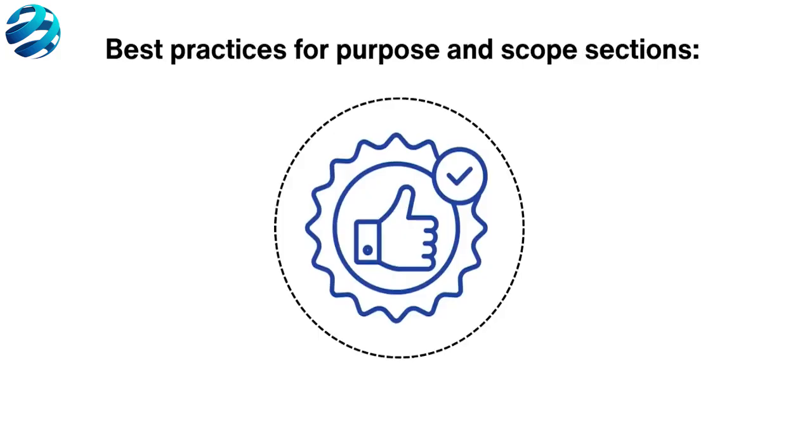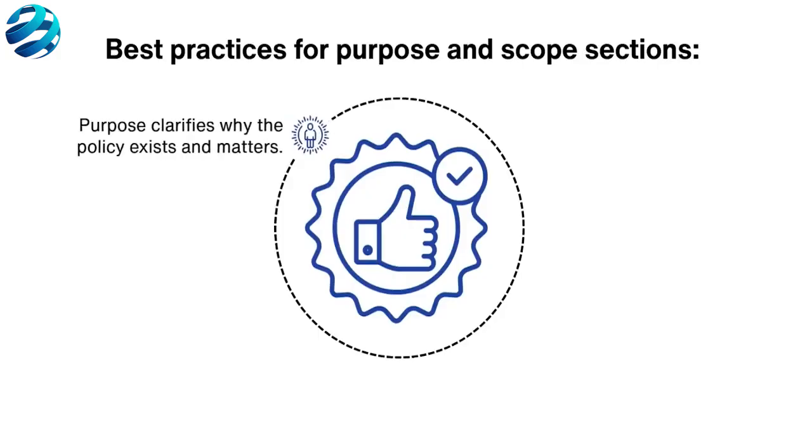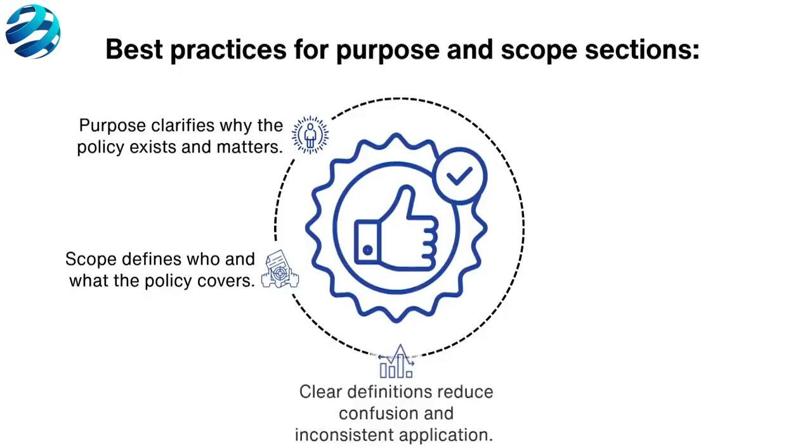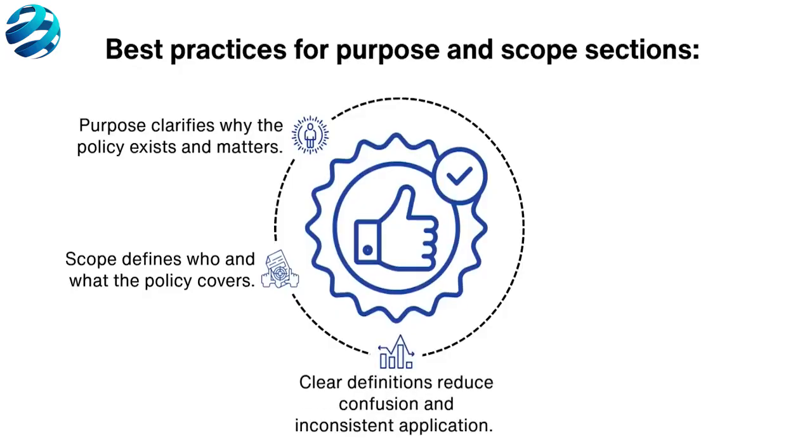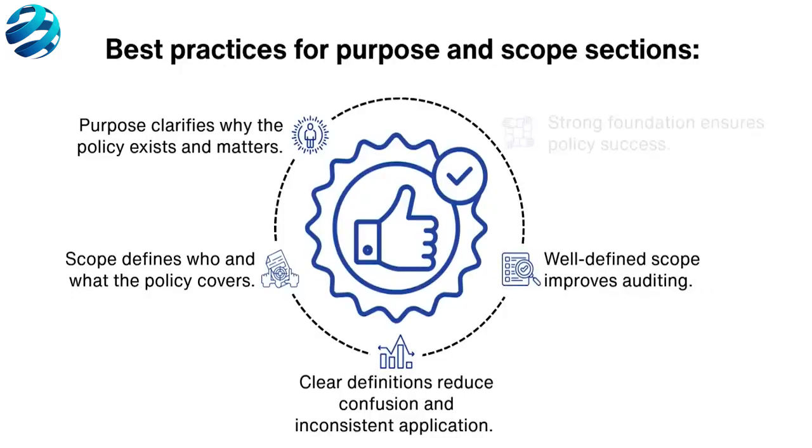Purpose and scope. Best practice: for clarity and enforceability, start policies with purpose and scope sections. The purpose explains why the policy exists and its goals. The scope defines who and what it applies to, whether all employees or specific departments, all systems, or certain data types. Clear definitions reduce confusion, ensure consistent application, and ease auditing, setting a strong foundation for the policy's success.